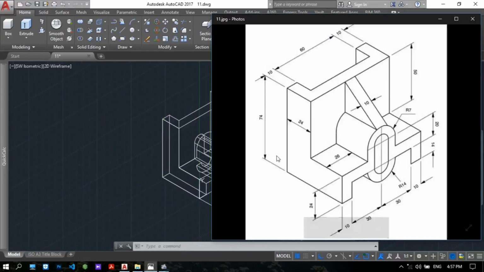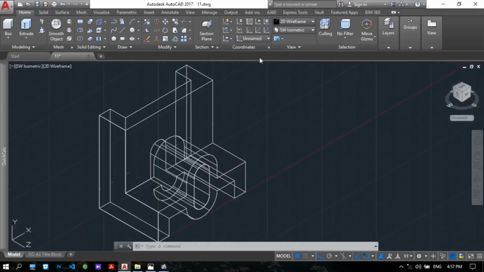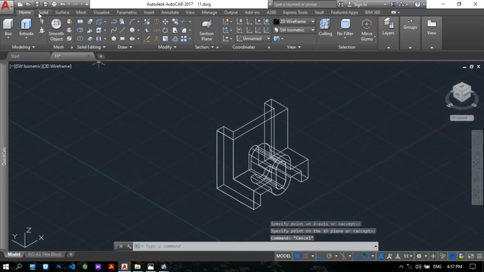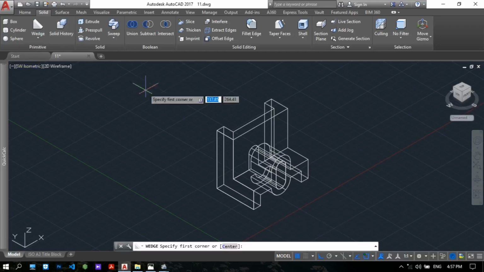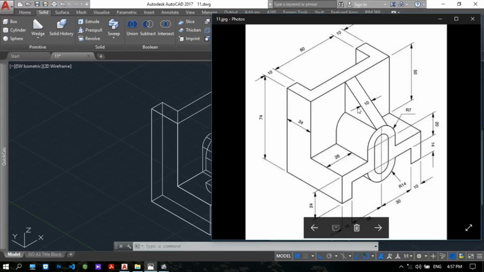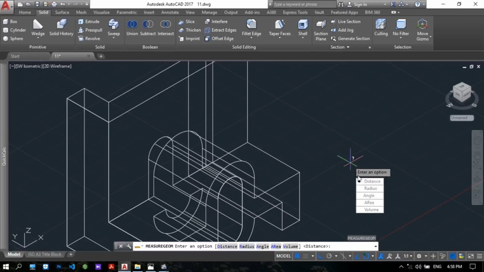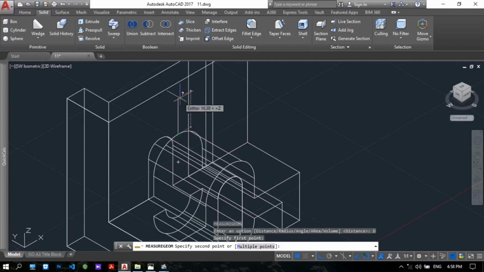now you can easily get this, and then we have to make this width. Okay, it's 10. Okay, to get this, change the UCS X Y, Solids, Wedge, choose the wedge. Okay, so we have the dimension 10 and this dimension is 30, so we don't know yet the height. Okay, to get the height, Measure, geometry, the distance from that point to that point is 26. Okay, now we get the height.